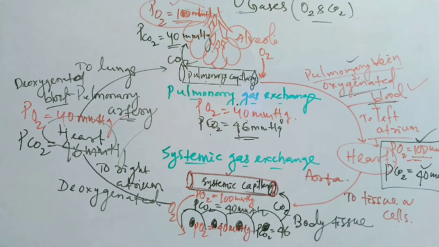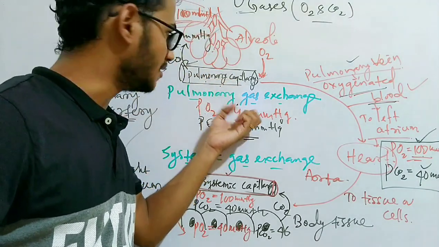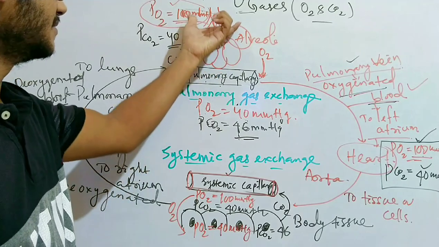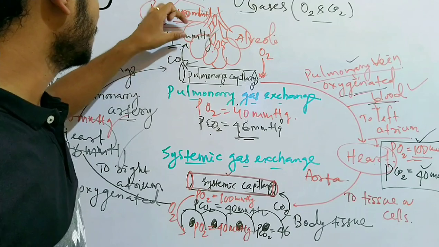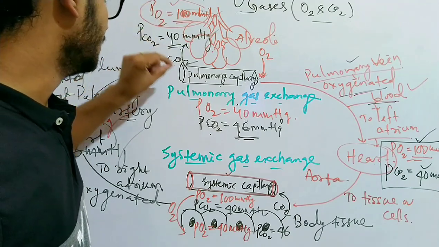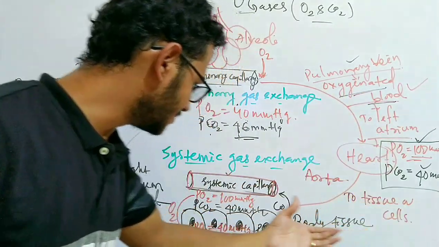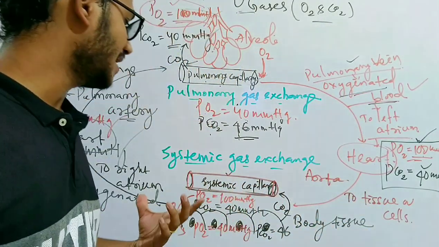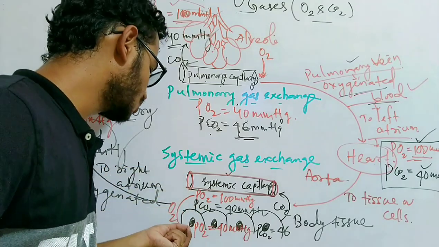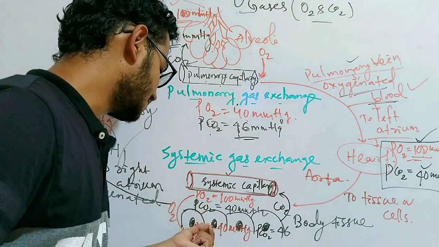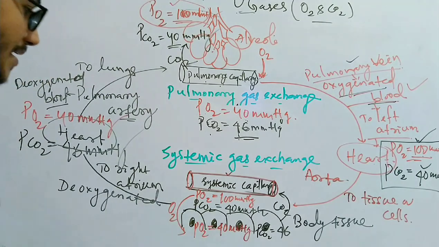In the lungs, oxygen comes to the blood, being higher in partial pressure in the lungs, and carbon dioxide goes to the alveoli, being higher in the pulmonary capillary. Likewise, after being oxygenated, the blood gives the oxygen to the body cells, as the partial pressure of oxygen in the systemic capillary is more than that of the cell, and carbon dioxide from the cell diffuses to the blood as it is higher in the body cells.